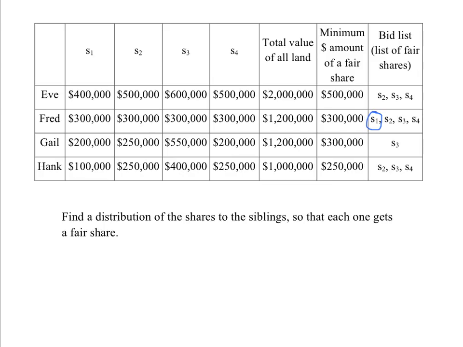Furthermore, we should really be giving S3 to Gail because it's the only thing she can live with. Now, what if someone else only wanted S3 and nothing else? That's a situation we'll come back to later. So that's not the situation here. We can give Gail S3 and she'll be happy. We can give Eve S2, for example, and she'll be happy. We can give Hank S4, he'll be happy or happy enough. And great, that is a fair division right there. Each player is getting a fair share from his or her bid list.